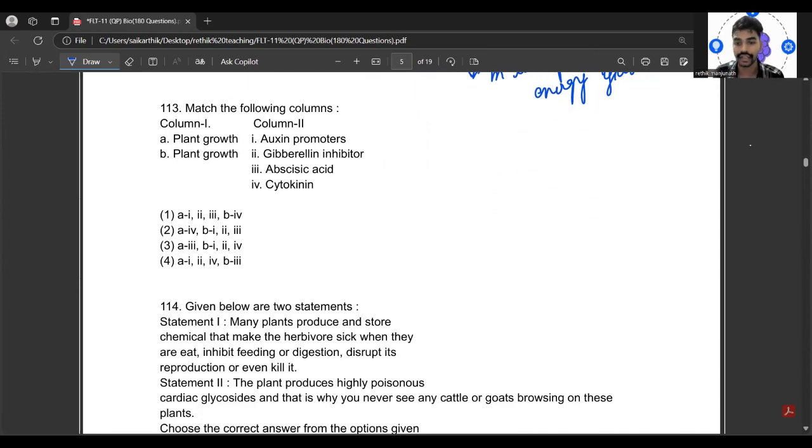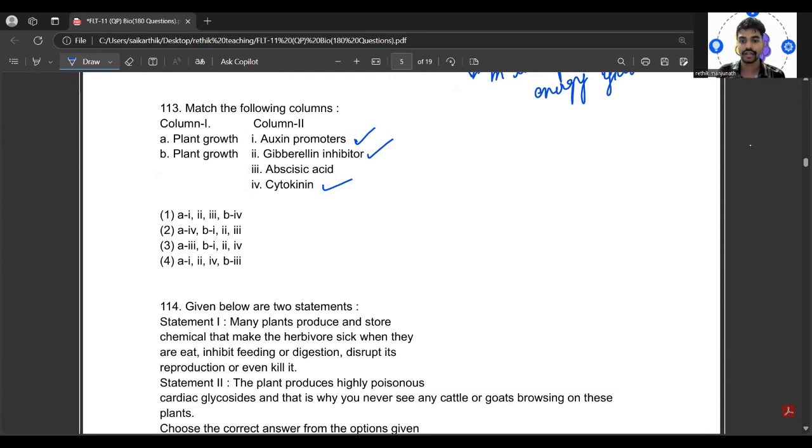Yes. So in 113th question, it's like plant growth. Auxin promotion also will help, then the gibberellin inhibition is also correct, then the cytokinin is also correct. So this is plant growth. So coming to plant growth,